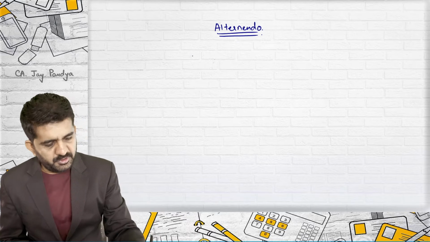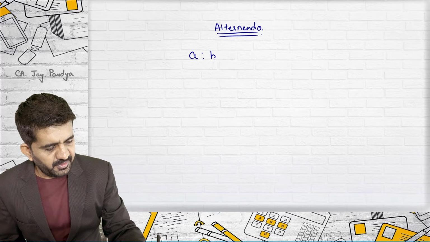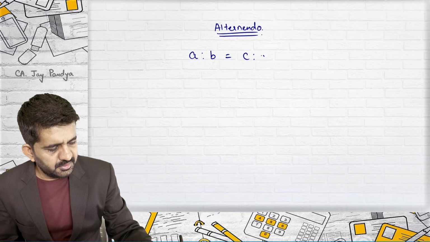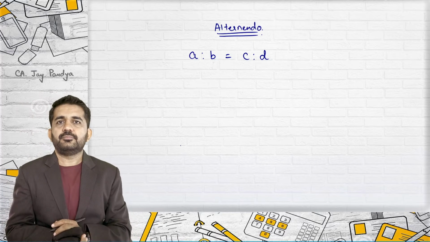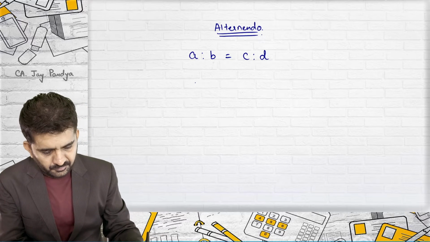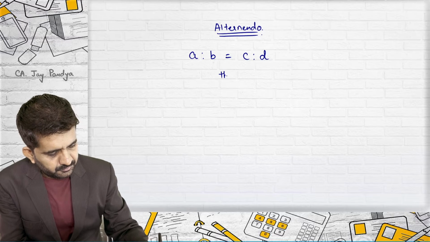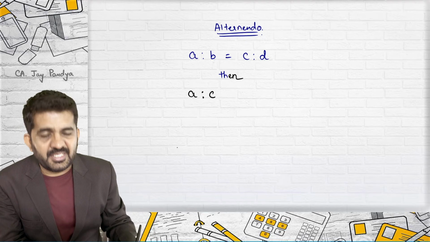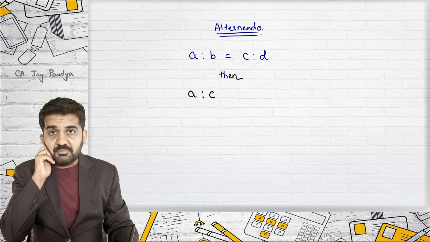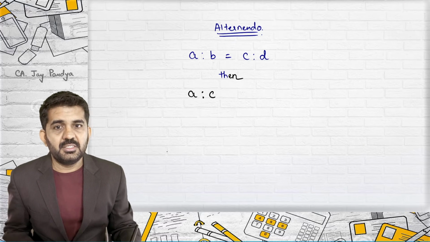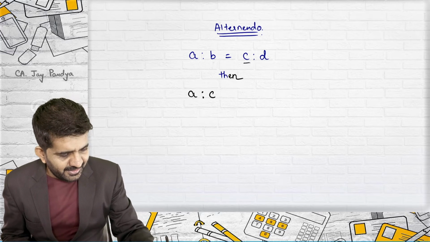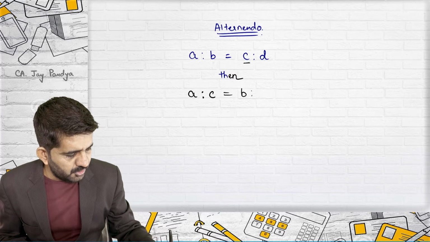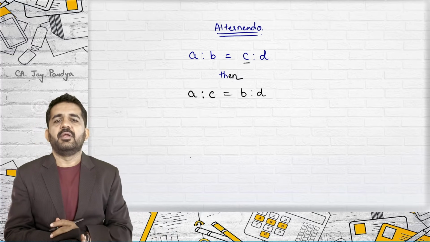Now what does this rule say? If A is to B is equal to C is to D, then A is to C will be equal to B is to D. See what I am changing? I am changing the means, which are on the right hand side, and taking them to the left hand side.